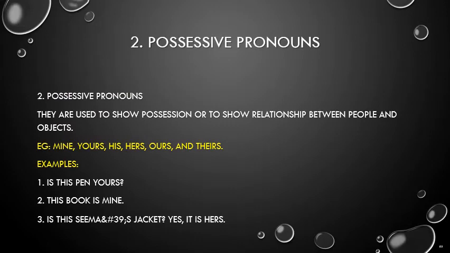Possessive pronouns are used to show possession or to show relationship between people and objects. For example, mine, yours, his, hers, ours, and theirs. I have to tell you that you have to remember the things that are highlighted. These are the words that come at the start or in between the sentence to show possession or relationship. For example, is this pen yours? In the last it is coming yours.